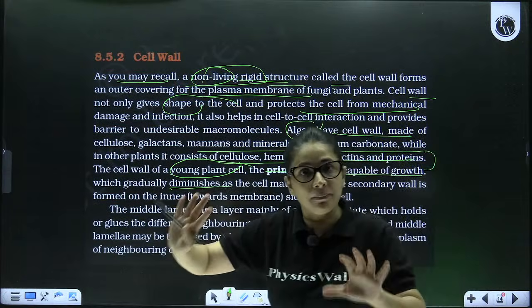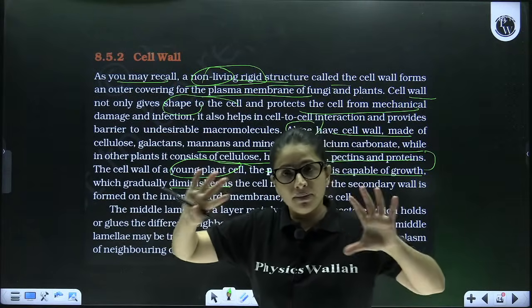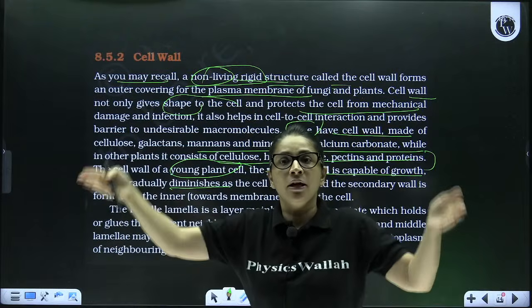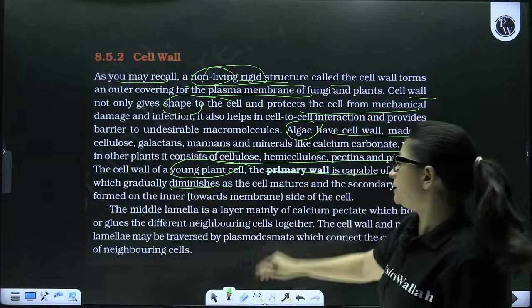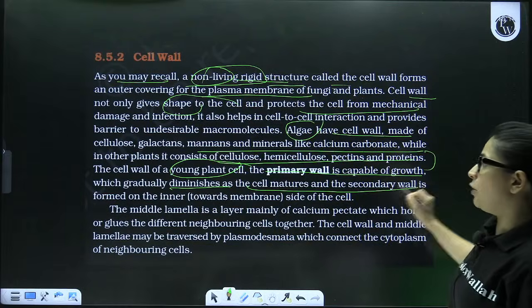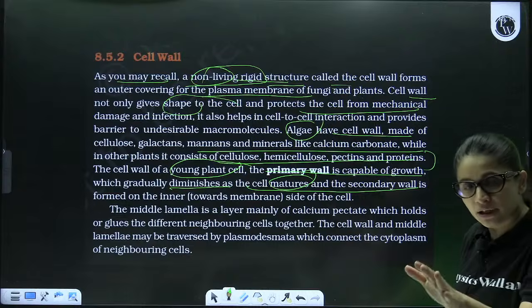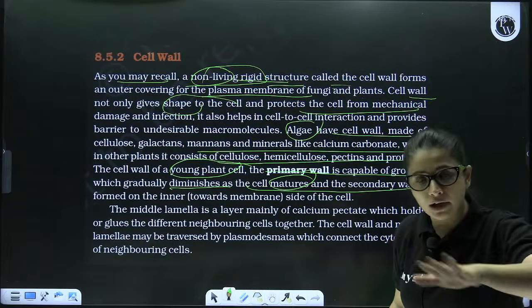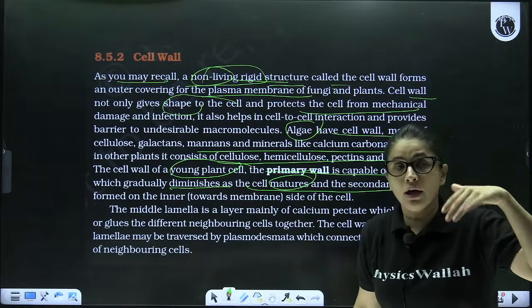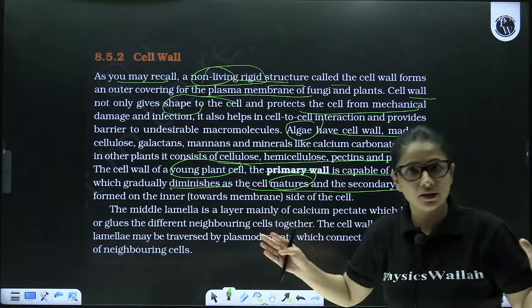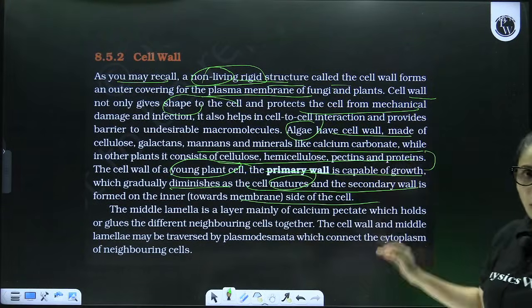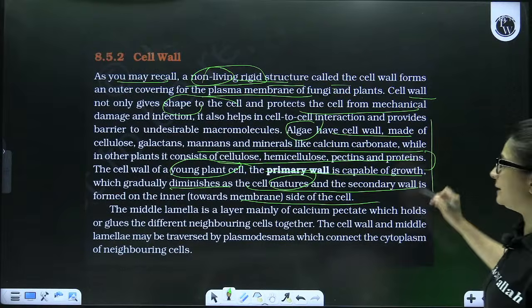Primary cell wall समय के साथ चली जाती है. Why? Because it expands, it breaks, and new secondary cell walls inner to it are laid down as the cell matures, which are dead in nature, that is non-living, not capable of growing, not flexible, not capable of expanding. I hope it's clear till here.